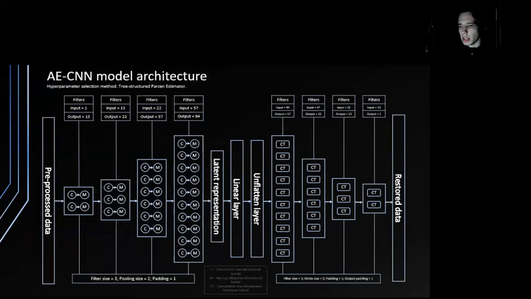Let's take a look and analyze the architecture of the constructed AECNN model. The architecture was selected using the tree-structured Parzen estimator hyperparameter selection method. For the architecture, the hyperparameters of the number of input and output filters for each convolution stage were selected. In the AECNN model, increasing the number of filters at each successive stage of encoder convolution allows the model to learn increasingly complex features, ranging from edges or simple patterns to more abstract representations.